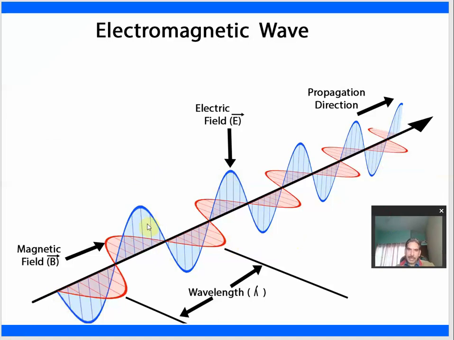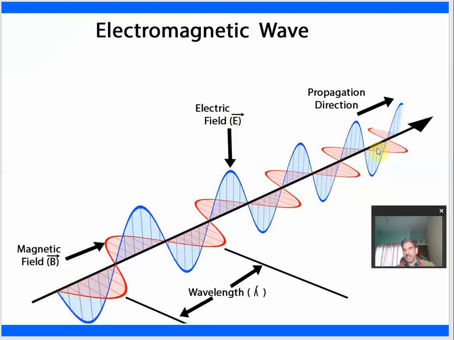For simplification, if we take this variation of the blue line as the electric field, then the magnetic field will be perpendicular to it. We are taking it along the horizontal plane. So the electric field is varying in the vertical plane, and the magnetic field is varying in the horizontal plane, perpendicular to the electric field. Then the electromagnetic wave will be propagating in a direction perpendicular to both electric and magnetic fields, along this direction.